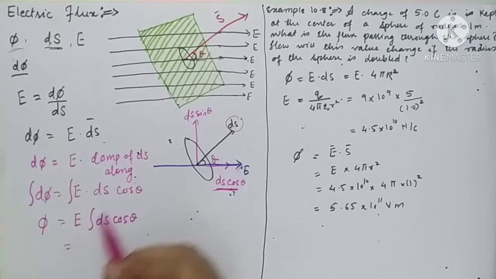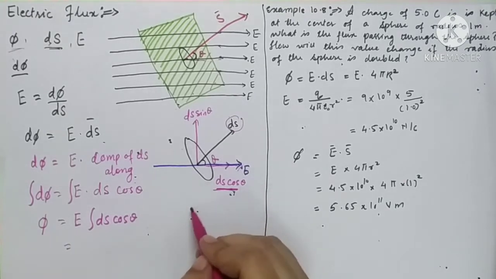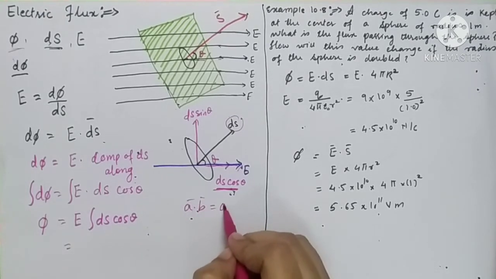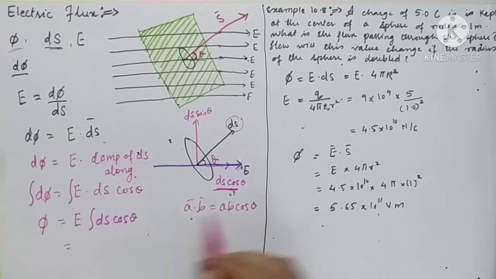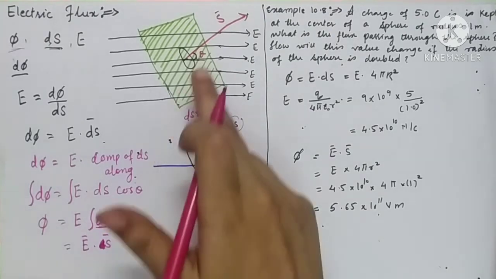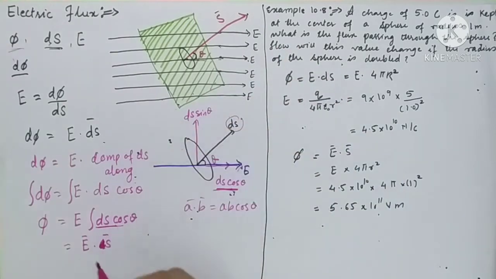Or you might have studied that for two vectors A and B, A dot B is nothing but AB cos theta. So you can directly write it as E bar dot ds bar. As it is to be integrated, the integration of ds, the small area, will become the total area, so the total area is S bar.